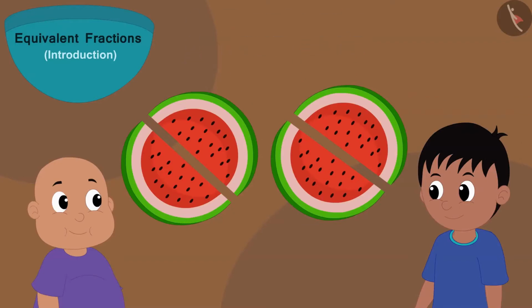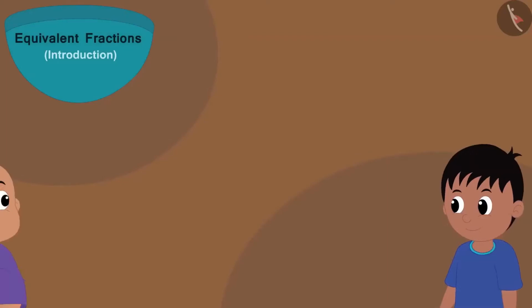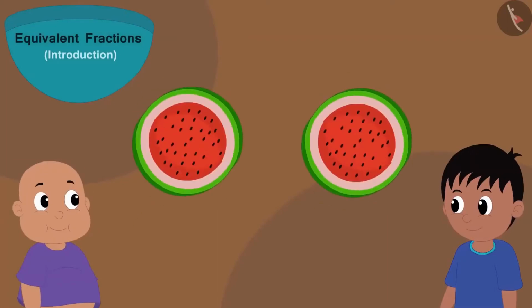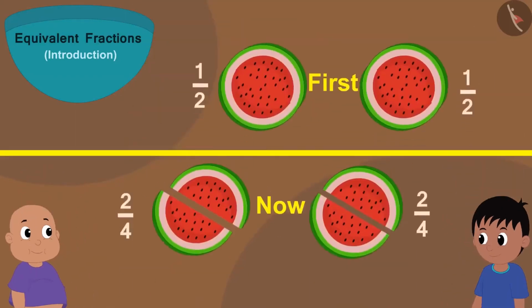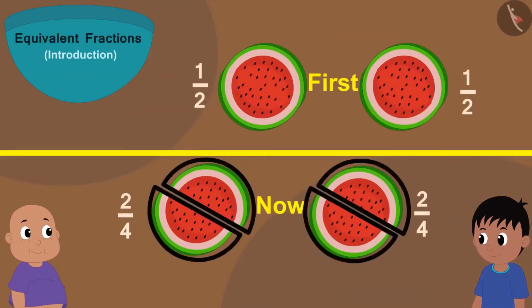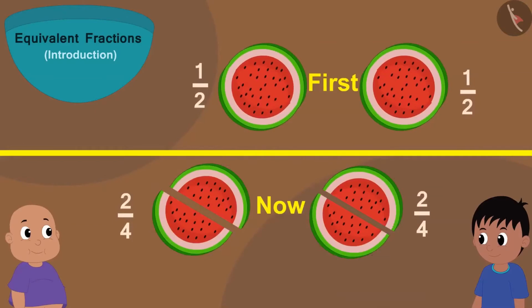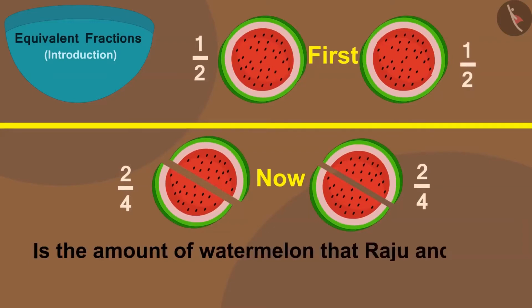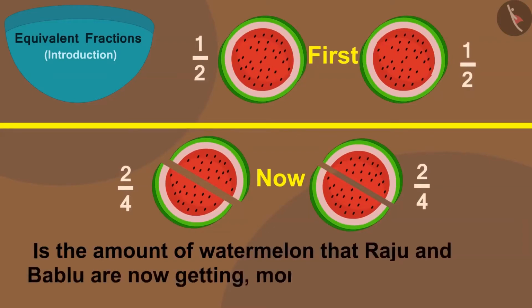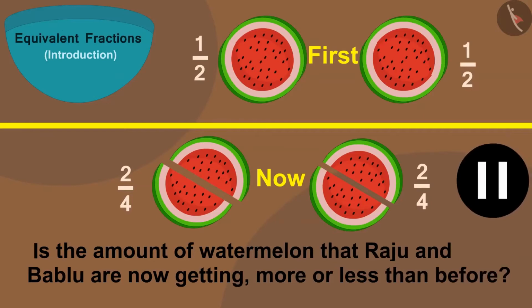Bablu gave 2 parts of them to Raju. Earlier, Raju and Bablu were getting 1 part out of 2 equal parts. And now, there are 4 parts of the watermelon and they both are getting 2 parts. Children, is the amount of watermelon that Raju and Bablu are now getting more or less than before? If you wish to, you can stop the video and think about the answer.